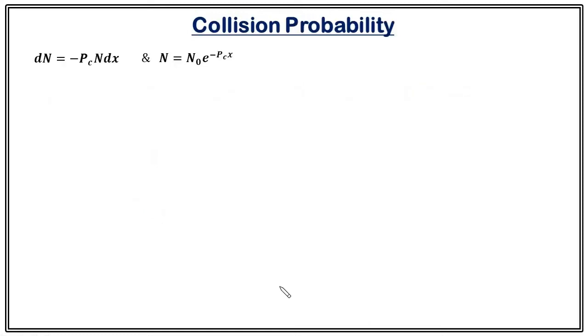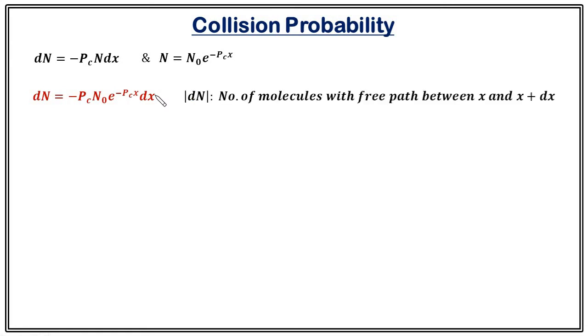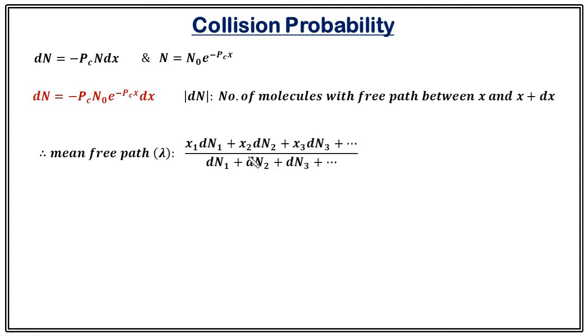We know dn. We know n, so just substitute n in the expression for dn. So dn will look like this. Here I have already discussed that dn is the number of molecules with free path between x and x plus dx. So as we know the number of molecules with free path between x and x plus dx, we can easily define the mean free path. Mean free path will be given by this relation.